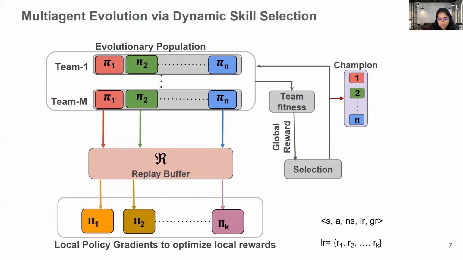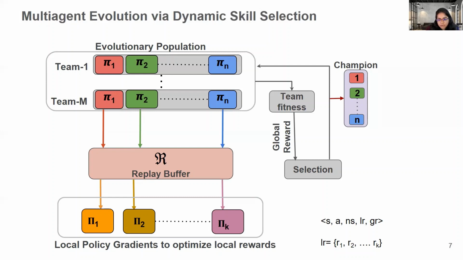So these local optimizers learn the local skills from high fidelity dense local rewards, and EA learns to dynamically select the most aligned local reward at any given time step. So both these learnings are happening in parallel. Simultaneously, these local policies are being learned from the experiences in the shared replay buffer, and the EA rollouts collect the samples and store them in the replay buffer. And both global level optimization and local reward optimization happen in parallel.